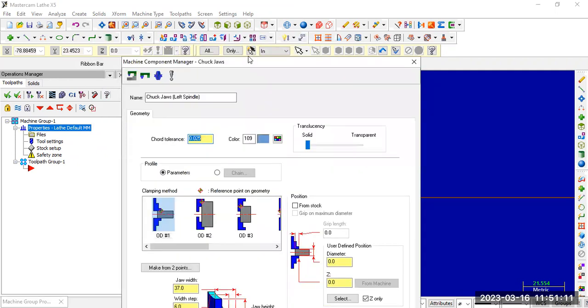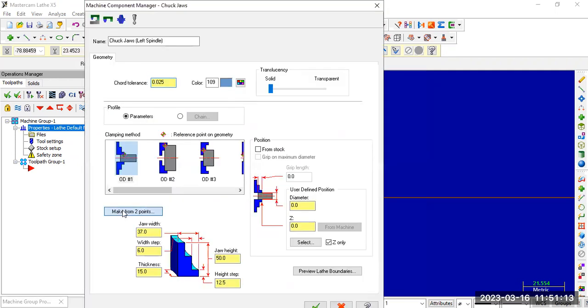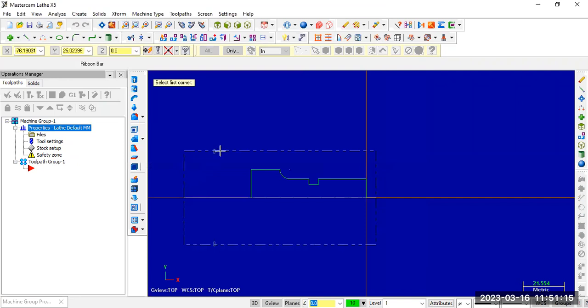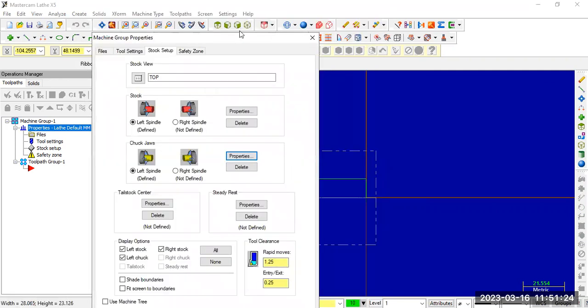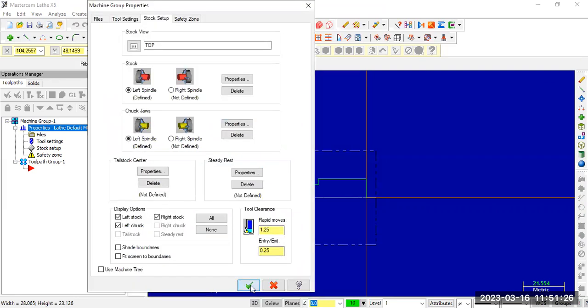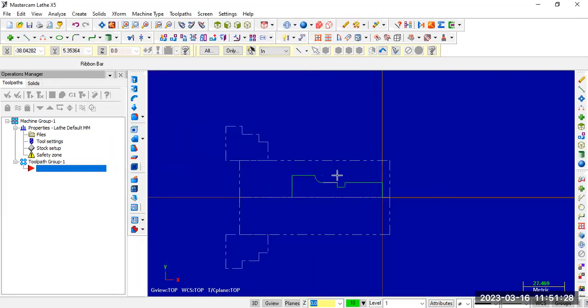Properties. Make from 2 points. So click on OK. So this is the workpiece, hidden line. So these are the chucks. So the raw material is held between the chucks.